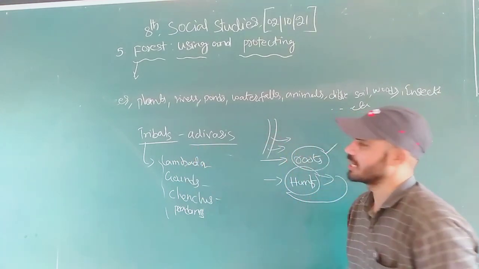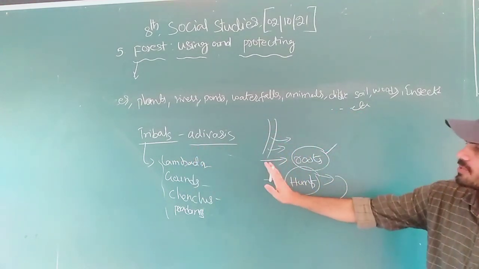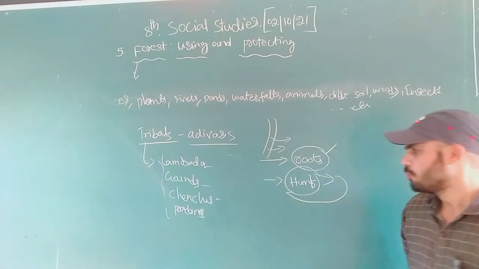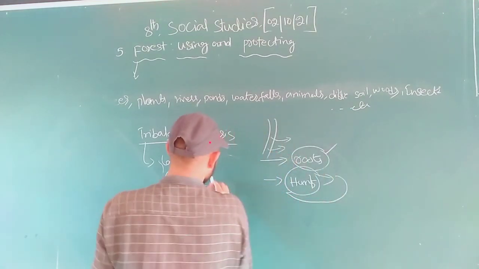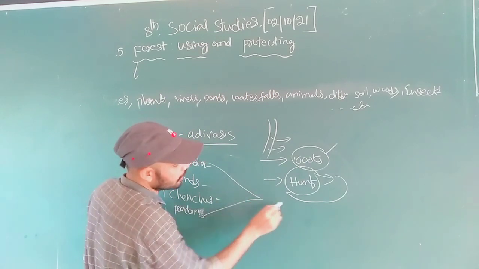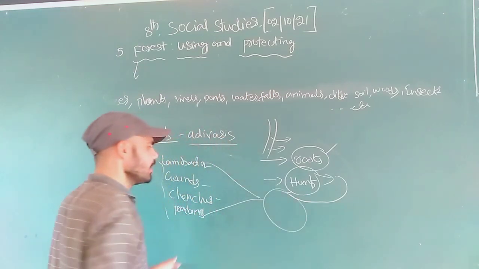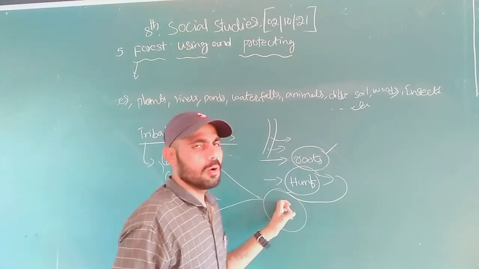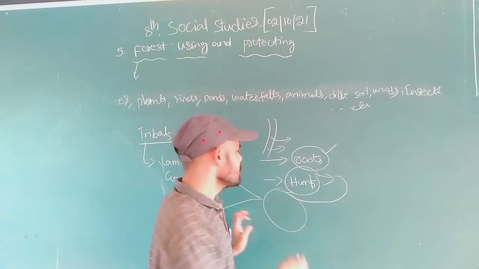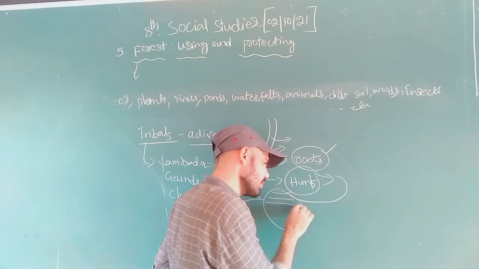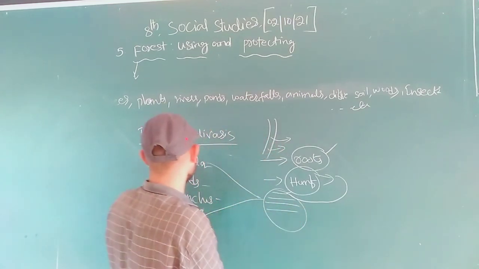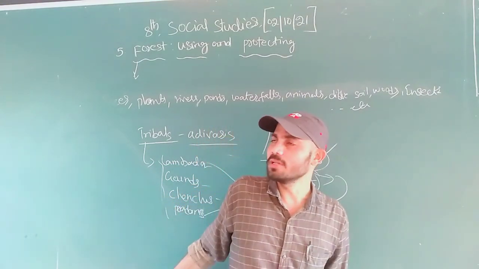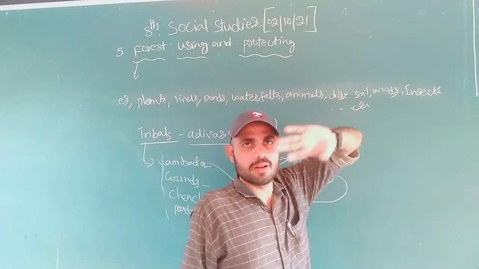But when it comes to those tribal people, they eat naturally. Why? Because they mostly depend on the forest. If the government tries to move those tribal people to the towns, they wouldn't survive in the towns. Why? Because town life is different, and life in the forest is different, right? The Britishers also tried, but they couldn't succeed.